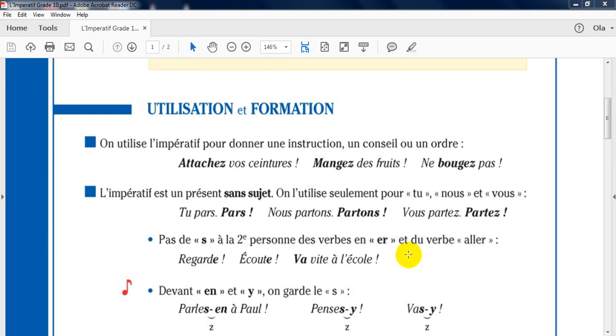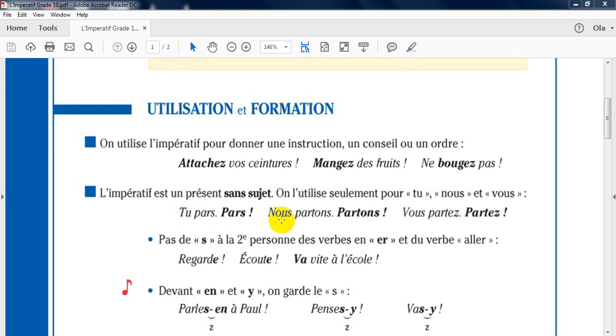So, with the rest of the verbs, the second group and the third one, I'm going to put the verb in the present tense and leave it as it is. I'm not going to cancel anything except from the verbs of first group and verb aller. And this happens when I'm going to put the verb with tu, only with tu.